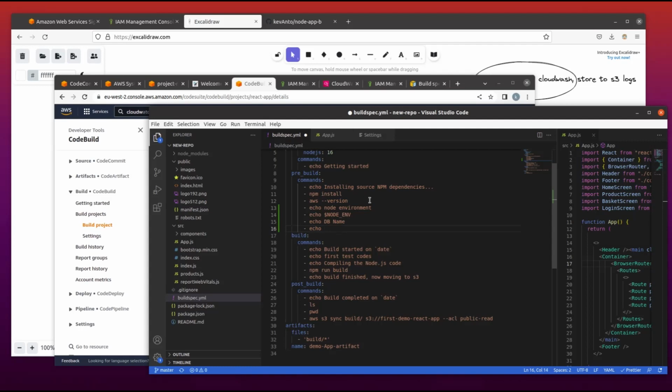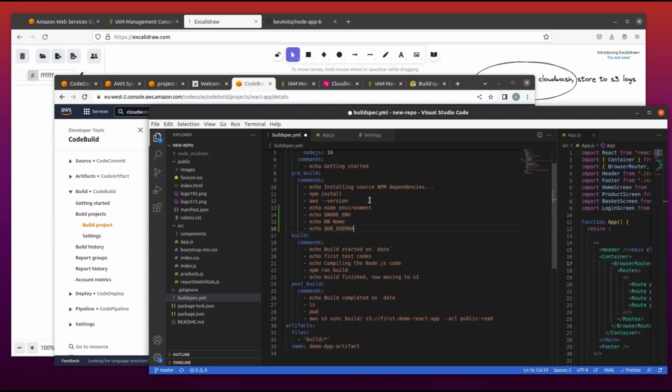Okay, with the dollar sign, it will represent the actual value of the content of the parameter. So if it's just echo DB name, it's DB name that will appear within our logs, but with the dollar sign, it will show us the content.